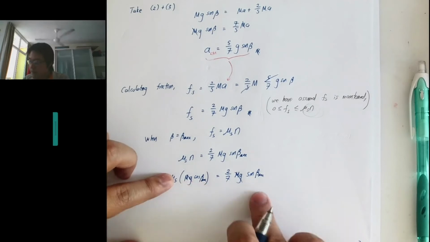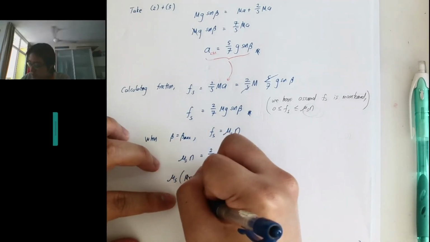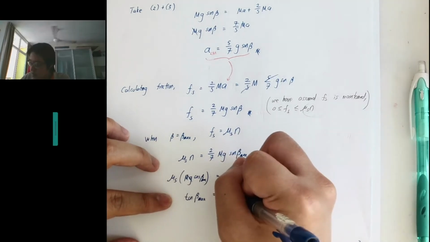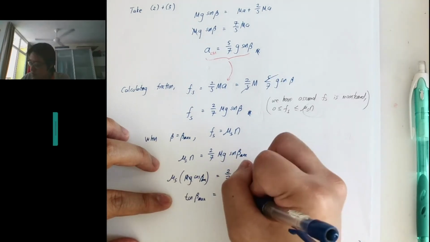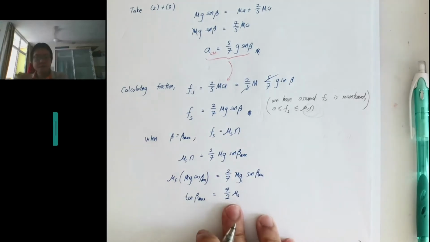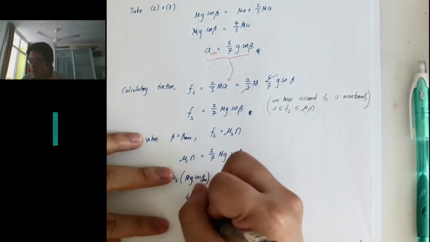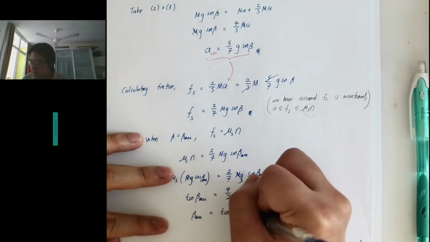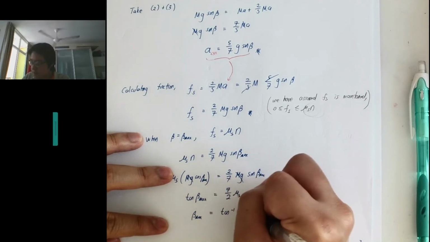And then if I bring this down, I get tangent beta maximum is equal to 7/2 mu coefficient. So my maximum angle is the inverse tangent of this thing.